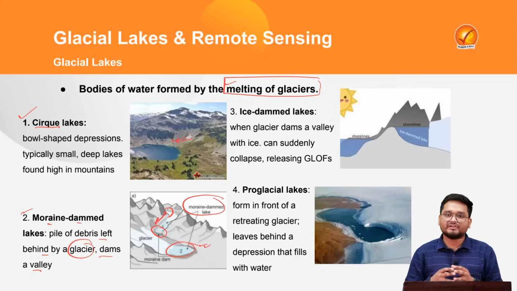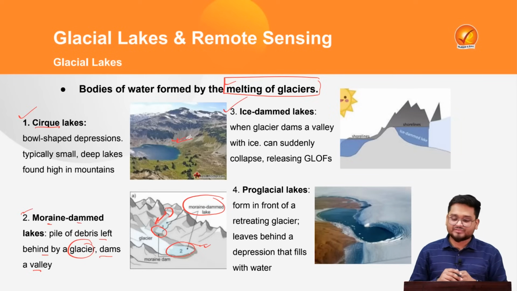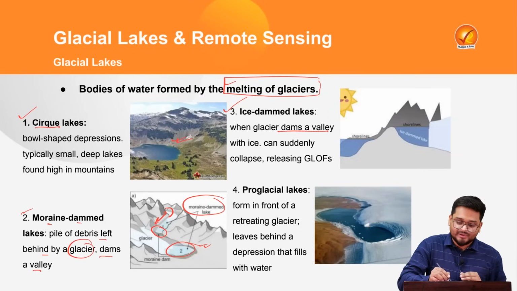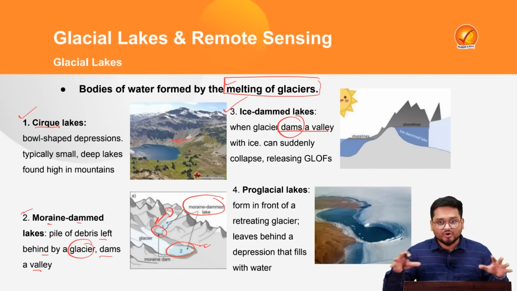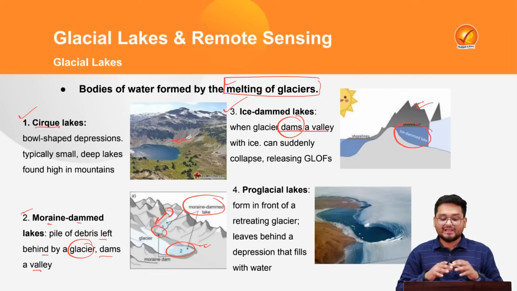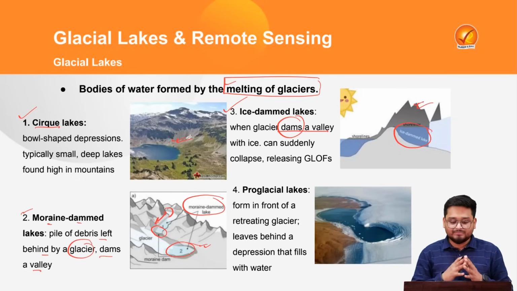It can be rocks and various pieces of other mountain materials. Next, we have the ice dam lakes. These ice dam lakes are formed when a glacier dams a valley with ice. Dams means it is totally blocking, creating a blockage in the valley with ice. So you can find the same here. This is a particular example of an ice dam lake where the entire valley is totally blockaded.